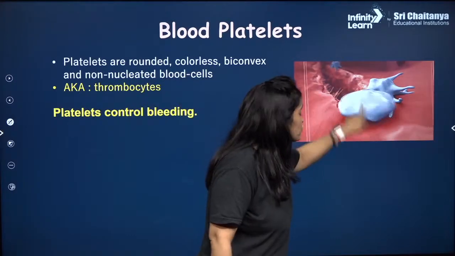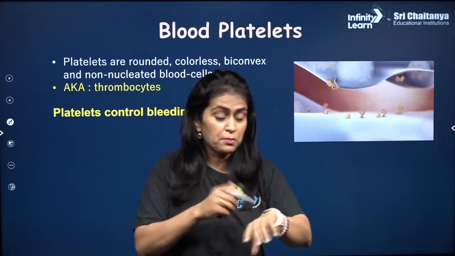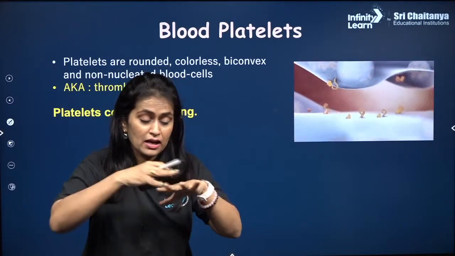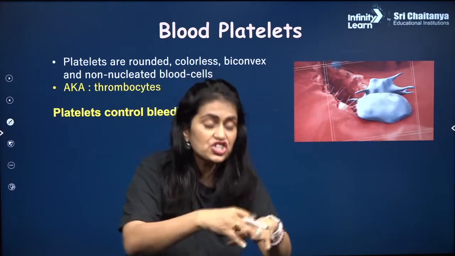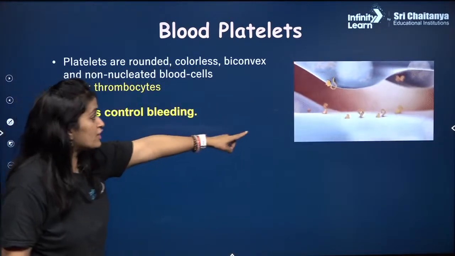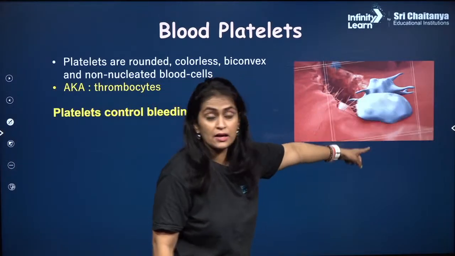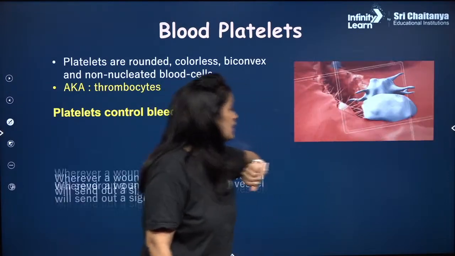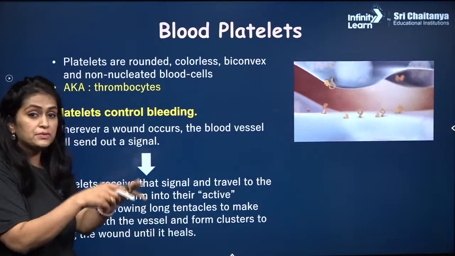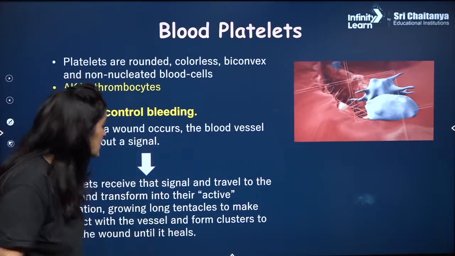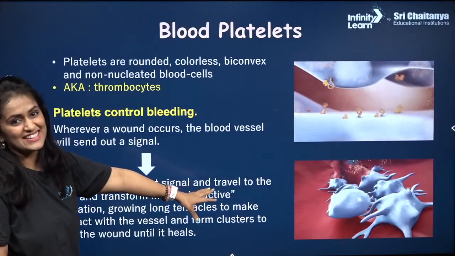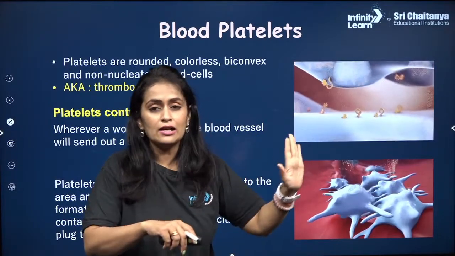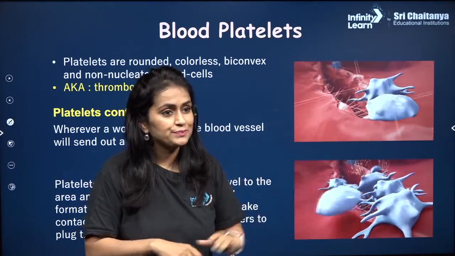Okay? As soon as they sense that there is a leakage and blood is oozing out from some vessel, they get activated. Once they get activated, they make a mesh kind of a thing. Once they make a mesh, they generate a cascade of reactions. कई सारे chemicals अब यहाँ पे आएंगे, बहुत सारे clotting factors like fibrinogen and all will come and get activated, and finally it will clog up the open wound, the blood vessel, and you are saved, right? वरना एक छोटी सी injury भी would have killed us because the blood would have flown out.